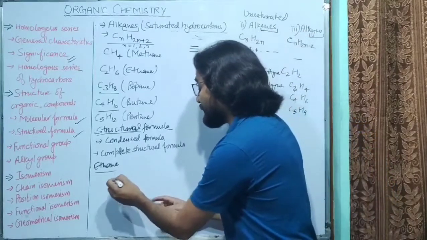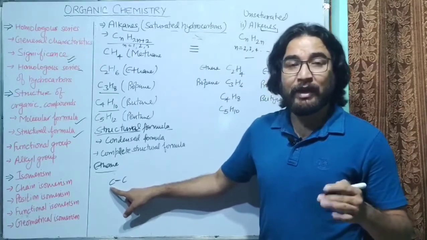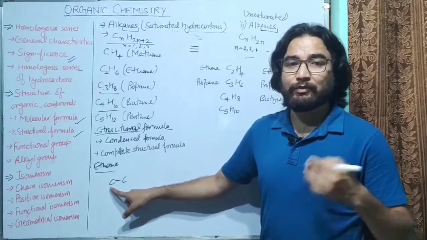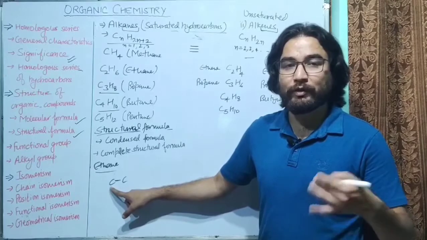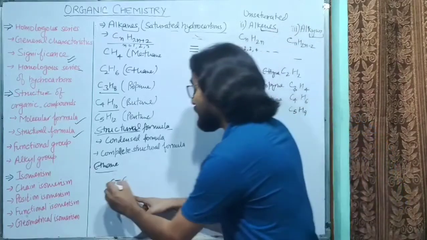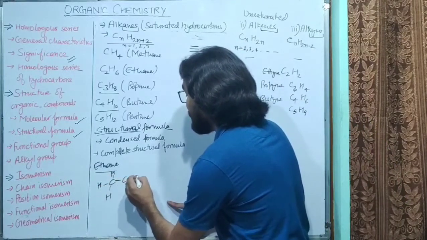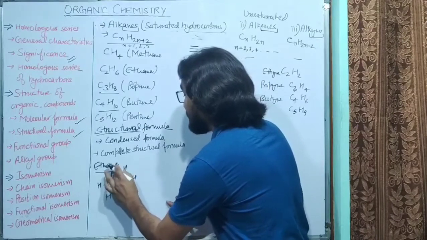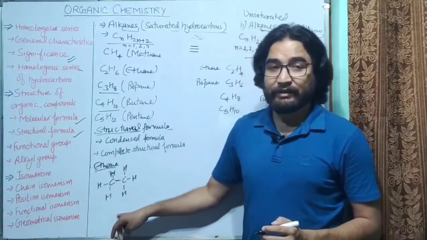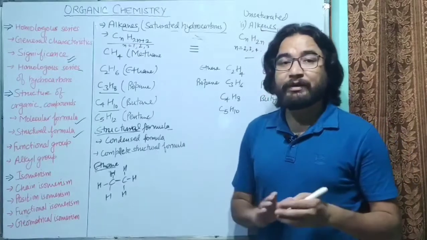Now 1 bond is between these 2 carbon atoms, and remaining 3 bonds means each carbon atom has to form 3 more bonds. So this carbon atom will form 3 single bonds with hydrogen, because hydrogen cannot form double bond, you know that, because hydrogen need only 1 electron, so it can only form single bond. So each of these carbon atoms will form single bond with hydrogen, and this is the complete structural formula of ethane. I hope you have understood how can we give the complete structural formula.